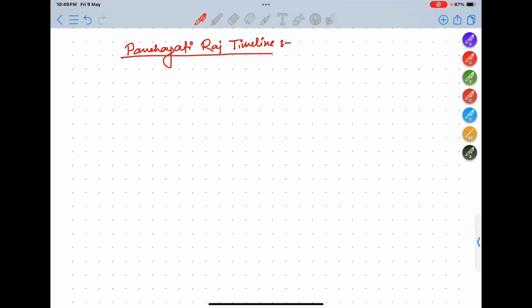In the exam they directly ask the year also. So you should know the exact timeline. The timeline is 1882, as I discussed: the Resolution of Local Self Government, 1882. Next is 1919. What is this about? It is the Montague Chelmsford reform.